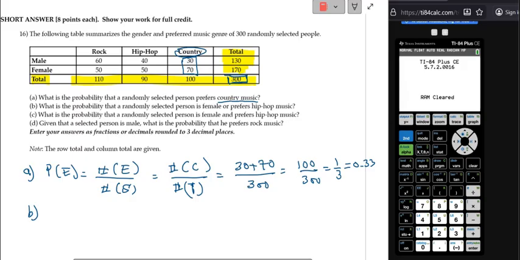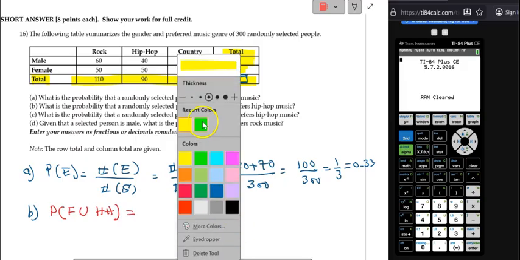So B, what is the probability that a randomly selected person is a female or prefers hip-hop music? In this question we have the conjunction or. What is the meaning of the or? The or means union, right? So this is the probability of female union hip-hop music. For this one, again, we're going to use the graph.